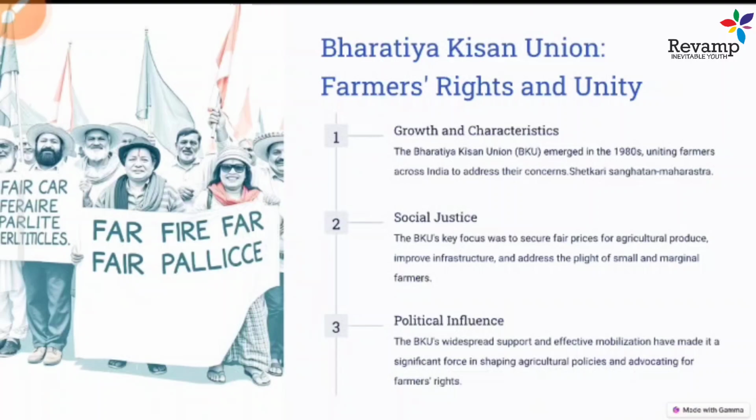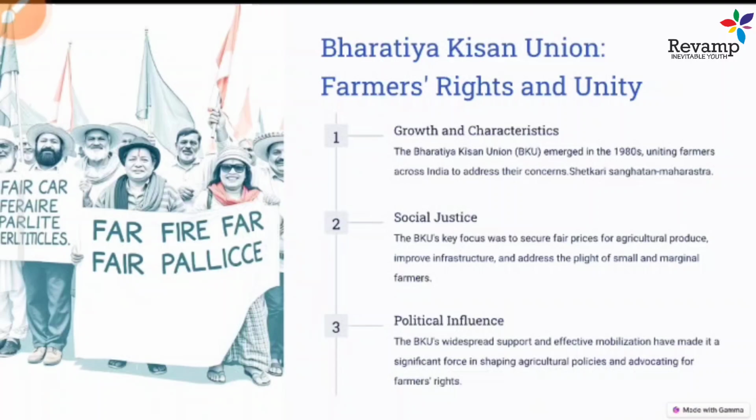Whatever they demand, they mostly talk about the farmers' cause and farmers' issues, and they create a pressure group, a pressure to change law. As I told you earlier, they work as a pressure group to influence or formulate new policy according to the welfare of the people. And what about political influence? These organizations have political influence also. They try to align with governments that align with their ideology. They create pressure to formulate law. That's how the Bharati Kisan Union works.